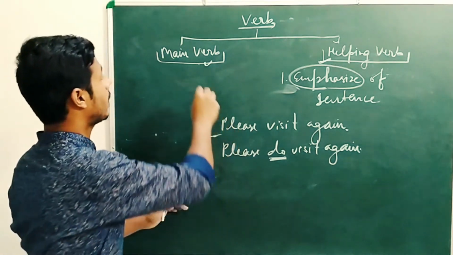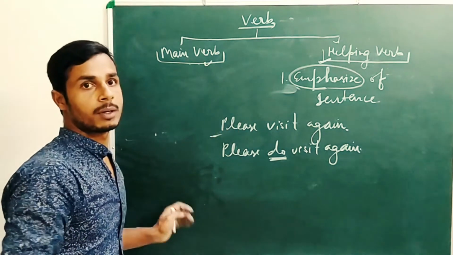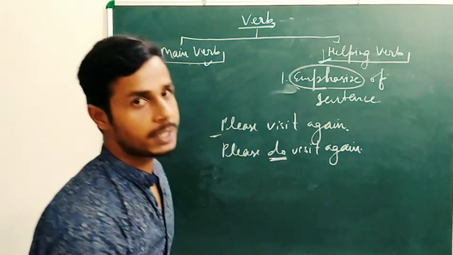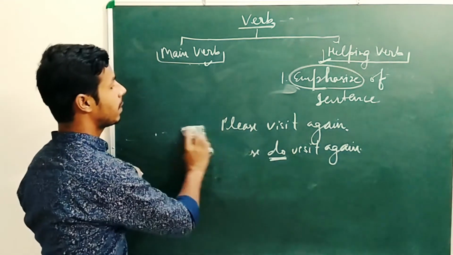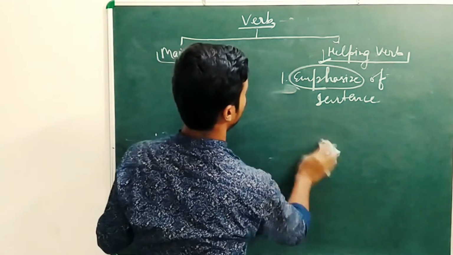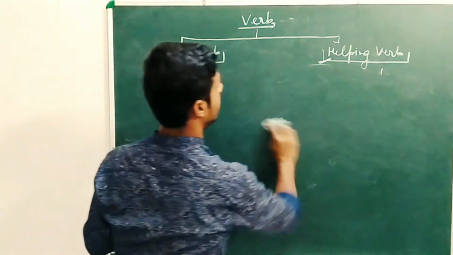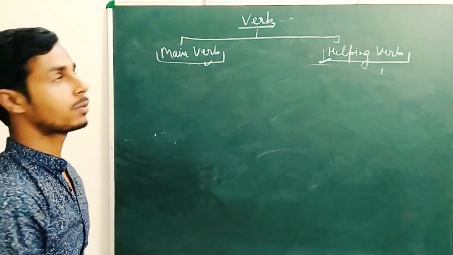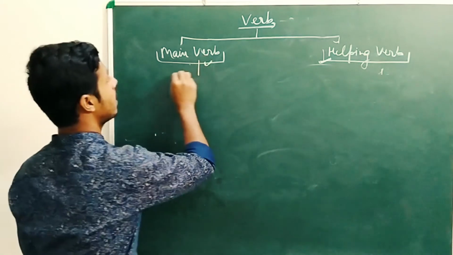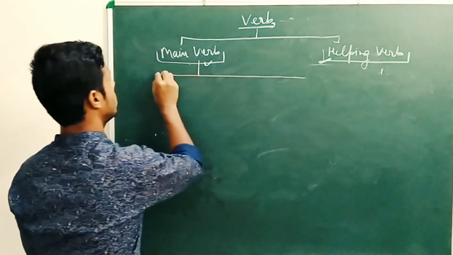Now let's come to the main verb. As I have already given the definition of main verb, let's know how many kinds of main verbs there are. Main verbs have two kinds.